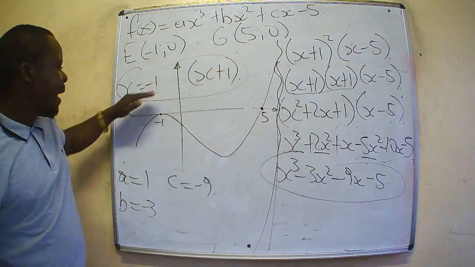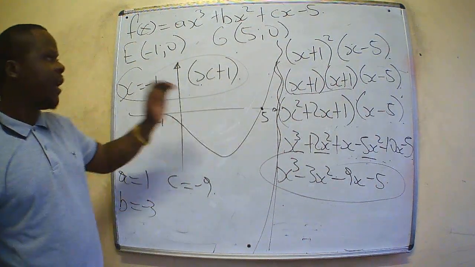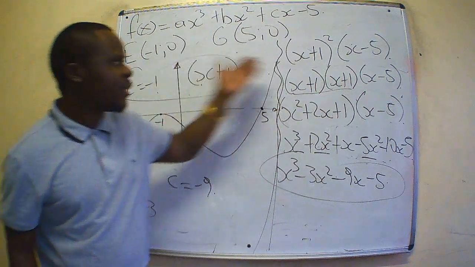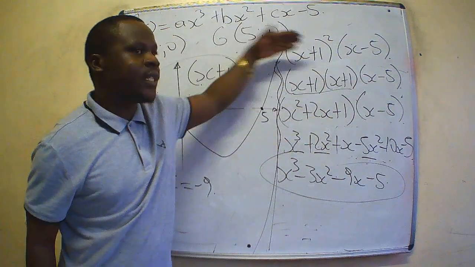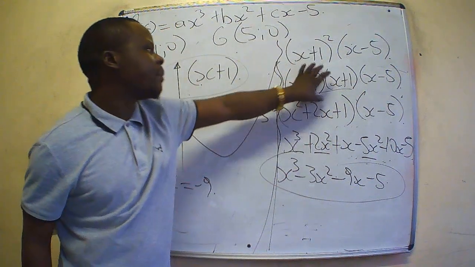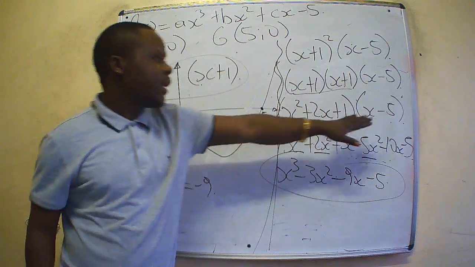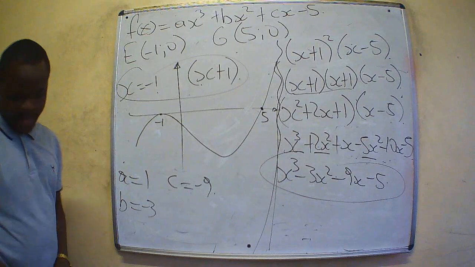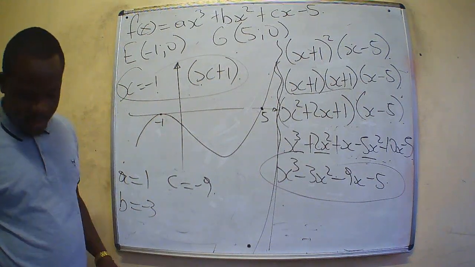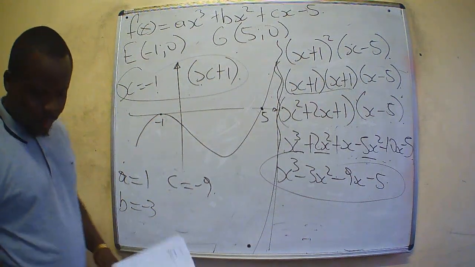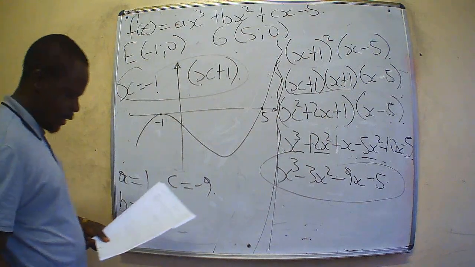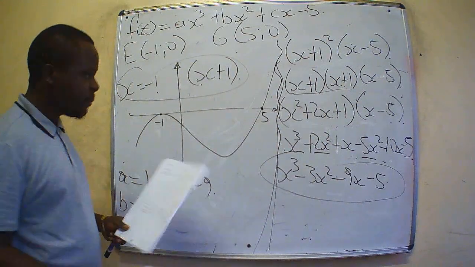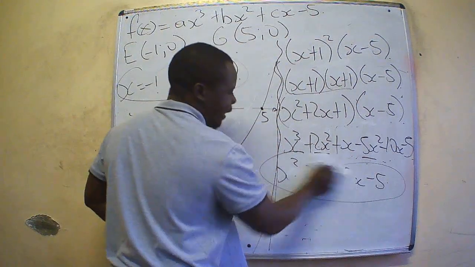So these x-intercepts are given, and we put them in equation format. We simplify from this stage, expand it using the FOIL method until you get to the final answer. So these are the values of a, b, and c. Then we move on to the next question.